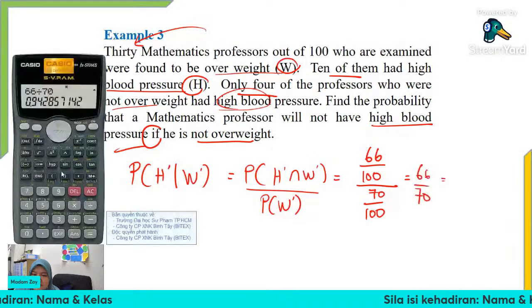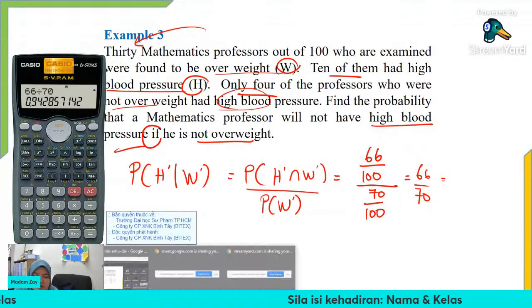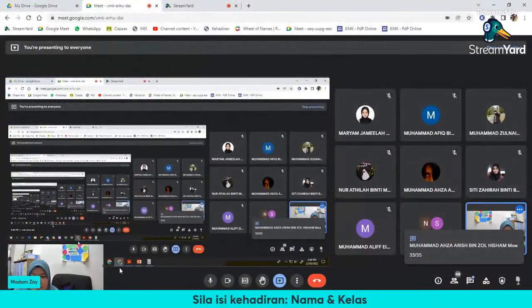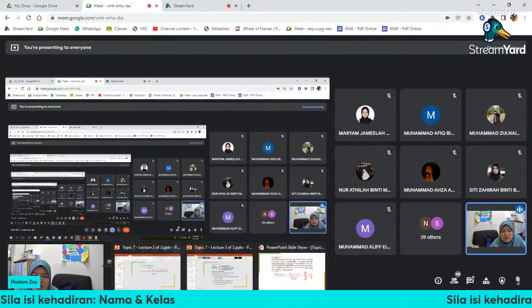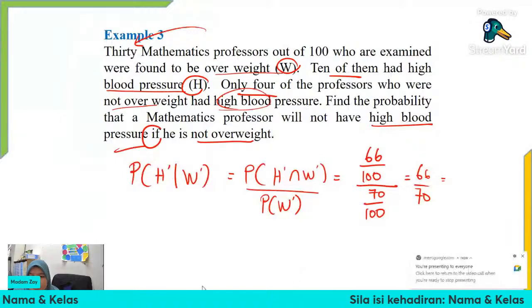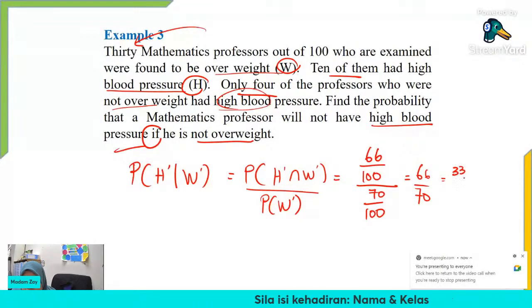We get pecahan. Ada yang tolong bagi jawapan. Bagus betul. 33 over 35. Okay, kalau kita gunakan calculator tu dapat pecahan. So, terus 33 over 35.